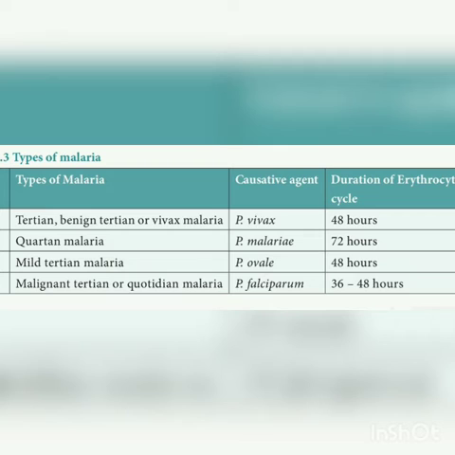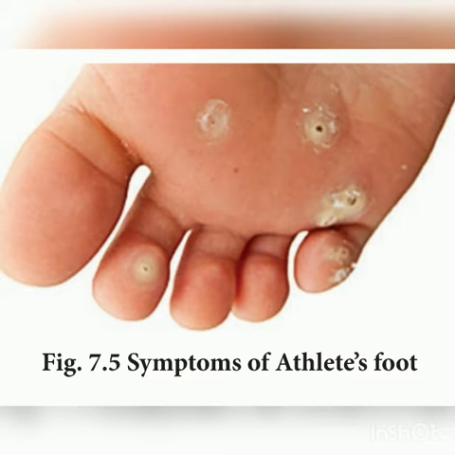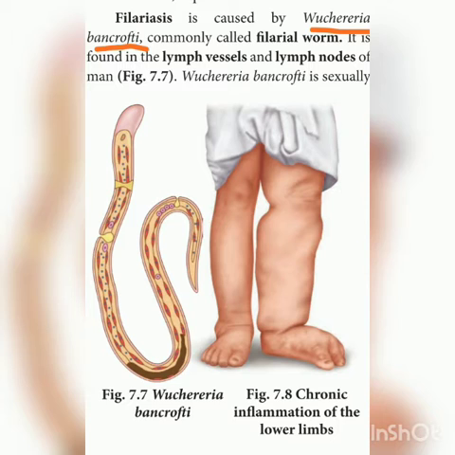And then you have to go through the types of malaria, the different types of malaria and their causative agents, that is given in the tabular column. Okay, and next is the fungal parasite. What are the causes for this fungi? So fungal infection is caused by 3 genera of fungi: Trichophyton, Microsporum and Epidermophyton. And then you have to go through the helminthic diseases, in which 1 mark questions will be asked. Filariasis is caused by dash, Wuchereria bancrofti. You have to learn the spellings, right?